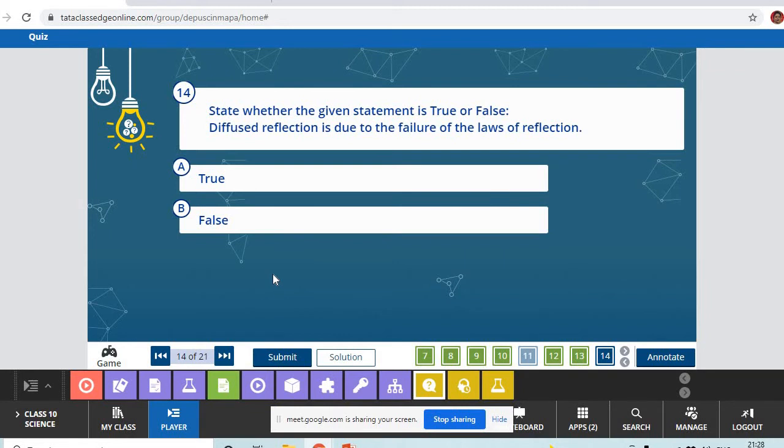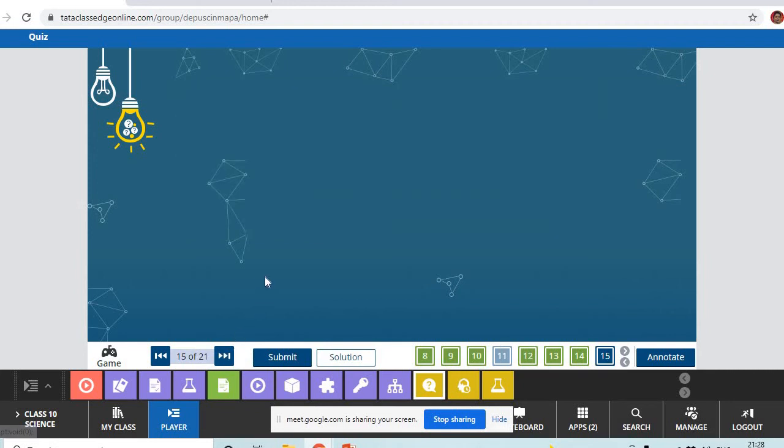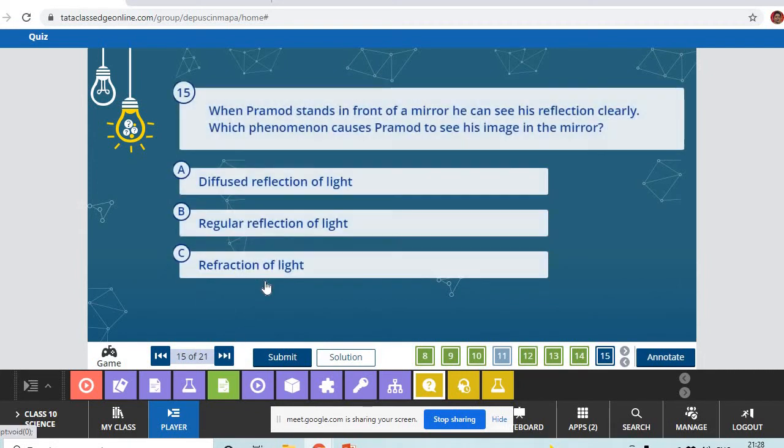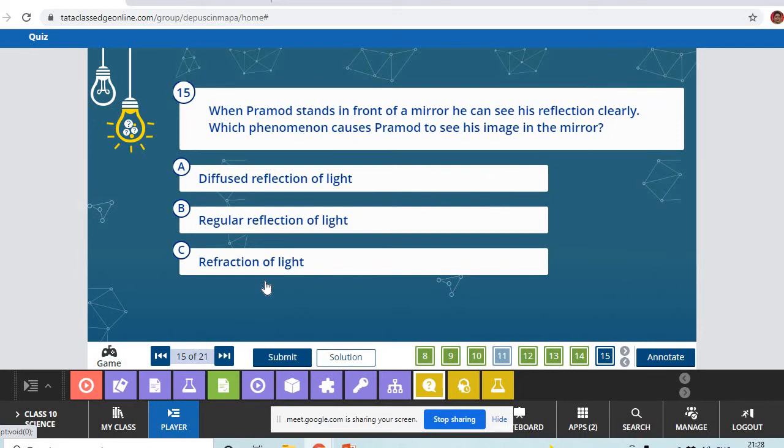Diffuse reflection is due to the failure of laws of reflection. True or false? False. Because they are laws. They hold good in each and every situation. Ma'am, it is the roughness of the surface. Yes, it determines nothing but the roughness of the surface. Absolutely correct.